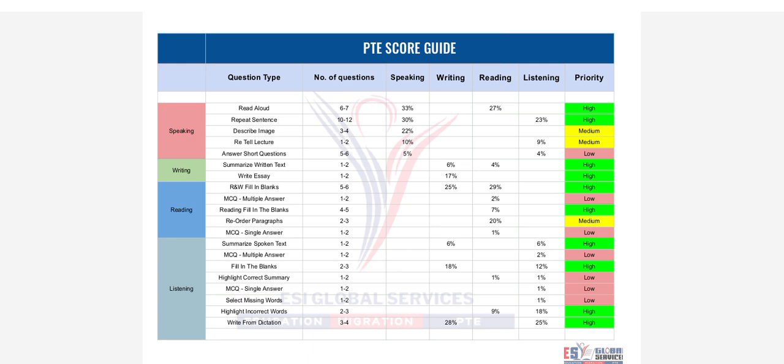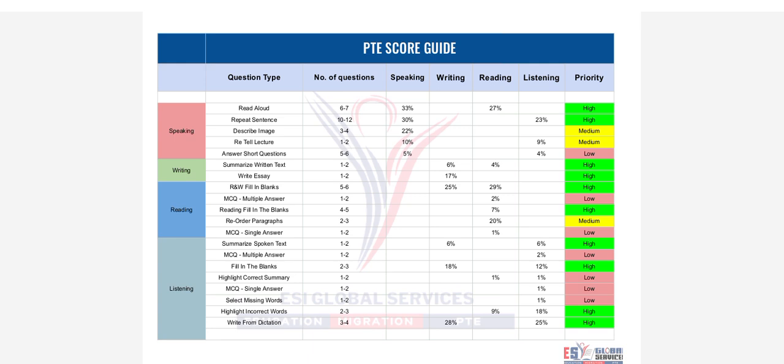Fill in the blanks has 2 to 3 questions and 18% marks distributed in writing and 12% in listening. The fourth question in listening is highlight correct summary. There are 1 to 2 questions, 1% in reading and 1% marks distributed in listening.